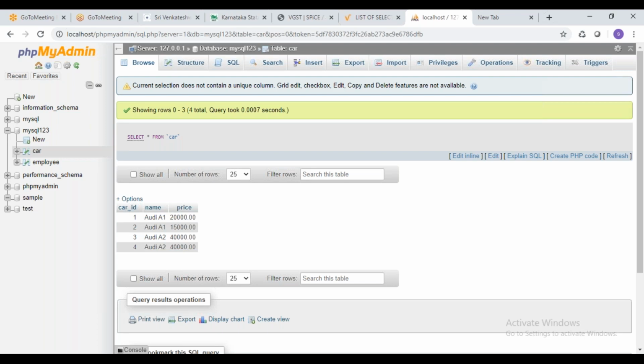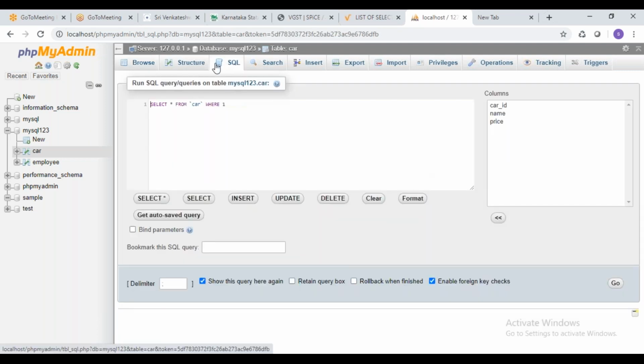Now I'm going to use some select queries which will be useful for you to understand. This is another way of writing a select query: select distinct name comma price from car.